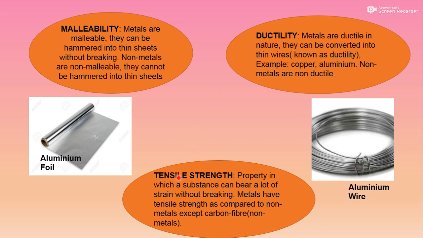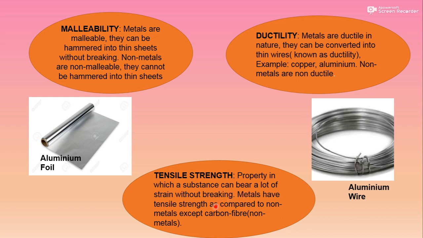Tensile strength. Basically it is the property by which a substance can bear a lot of strain without breaking. When pressure is applied, it has the ability to bear that strain without breaking. मतलब आप बहुत प्रेशर बहुत फोर्स लगा रहे हो, बट बिना ब्रेक हुए वो उस प्रेशर को झेल जाए, that property is called tensile strength.